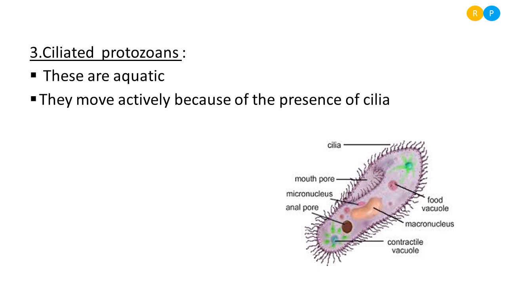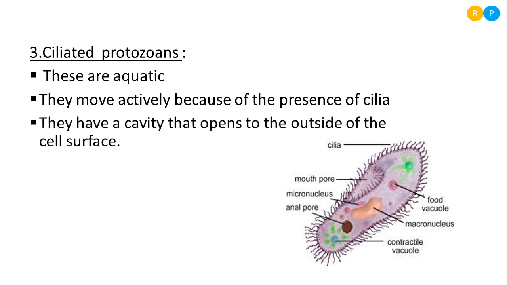As I told, these cilia help in locomotion. Because it is habituated to water, it needs to move from one place to another. In whichever direction the cilia move, in that direction the animal moves in its habitat. Then one more use the animal gets from the cilia is that it helps in engulfing food around its area.